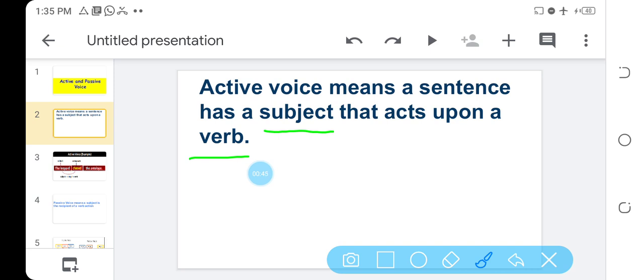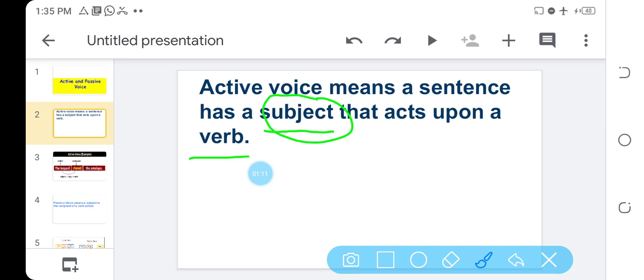We are all familiar with verbs. Verbs are action words. Now, when we talk about subjects, a subject refers to the performer or the doer of an action, or who we are talking about. Subject refers to the performer or the doer of an action in a sentence.